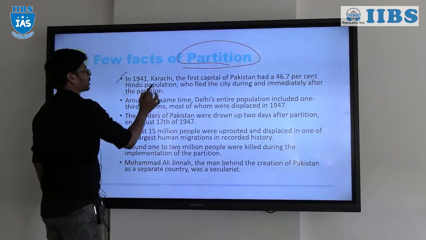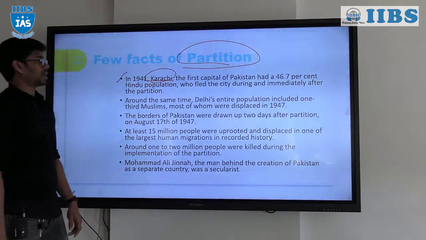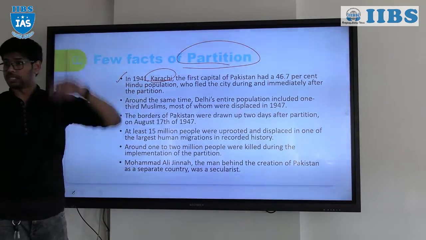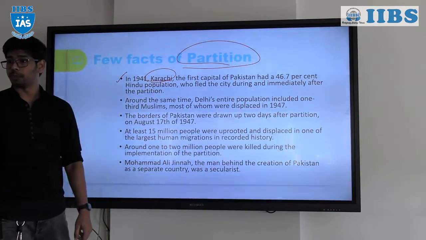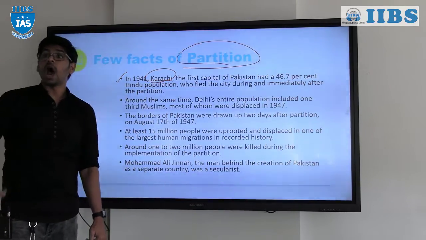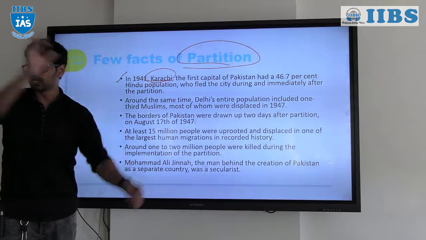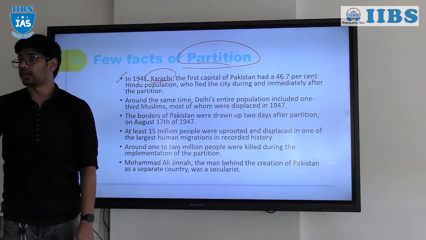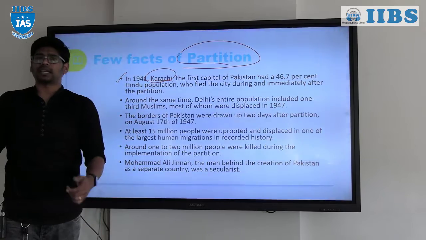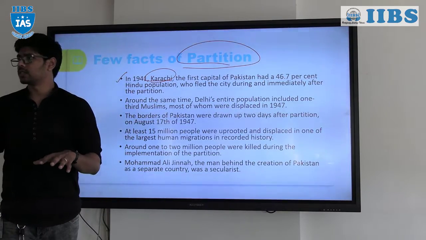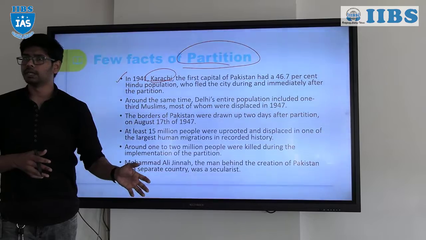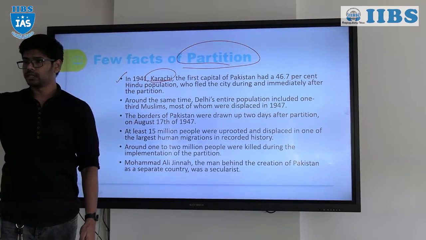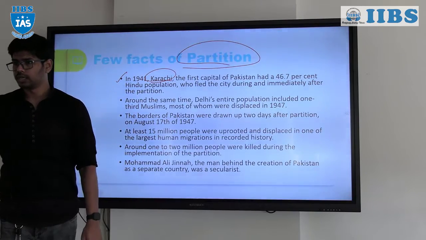In 1941, Karachi, the first capital of Pakistan, had about 46% Hindu population, right. The Karachi which exists now had about 46% Hindu population. So imagine how many Hindus had to move from Pakistan across to India, and all the trains which were traveling carried huge numbers of corpses rather than people, and many people died during the movement as well, from suffocation, or because of the communal riots in between.